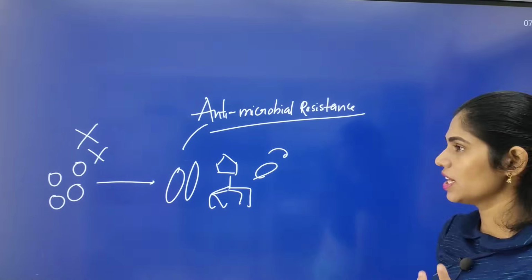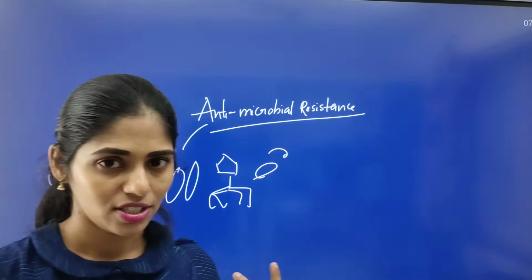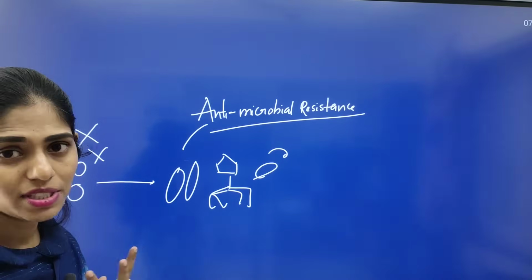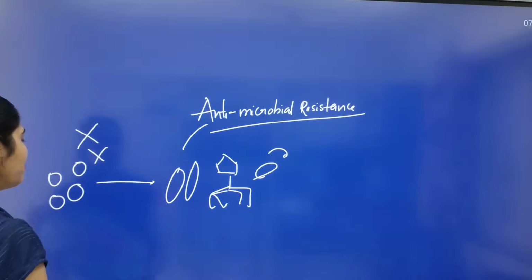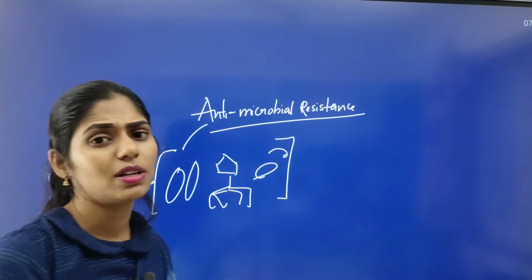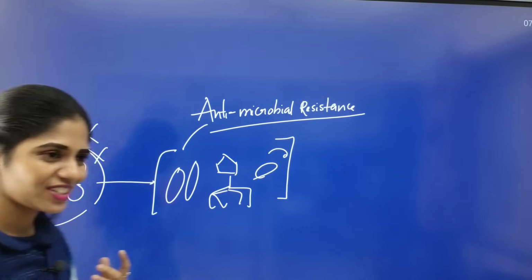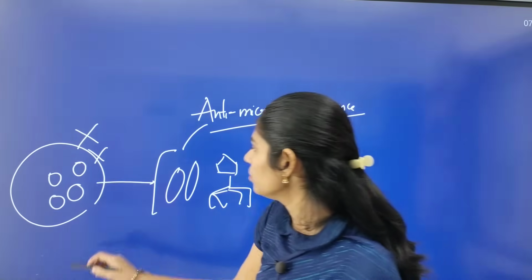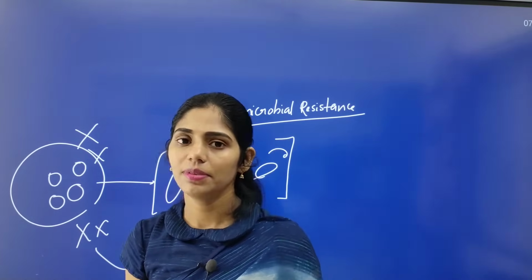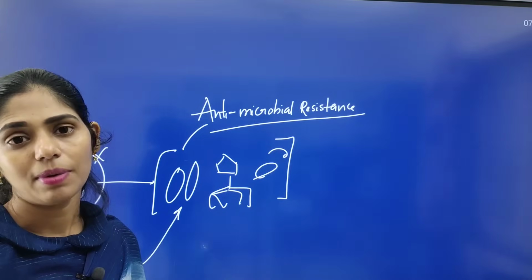What happens if some strains of the bacteria or microorganisms are still present in your body? They keep replicating and develop a new mechanism to shield themselves from these antibiotics. After some days, the multiplication of the organism happens again in your body, and the signs and symptoms come again. At that time you search for the tablet given by the doctor and take it. But this time the tablet will not work against these microorganisms, because they have already developed resistance. So this is the concept of antimicrobial resistance or antibiotic resistance.